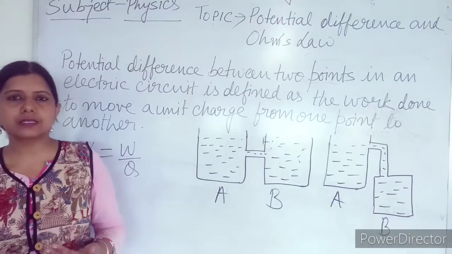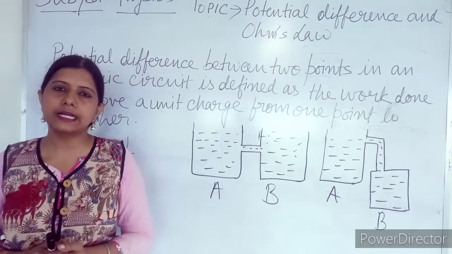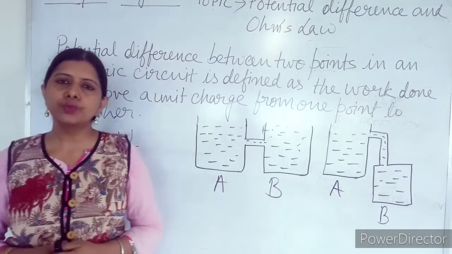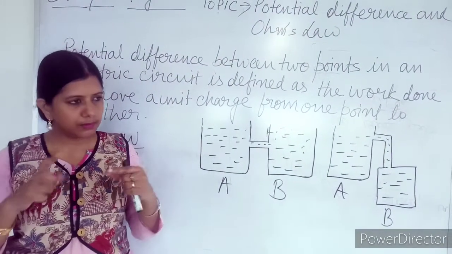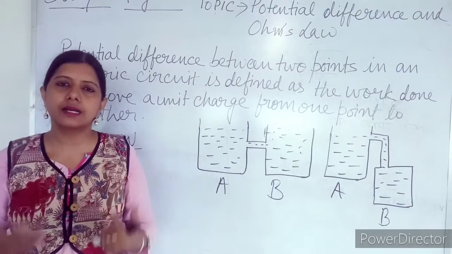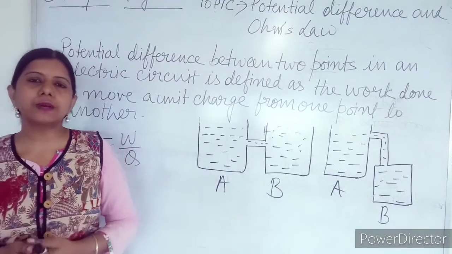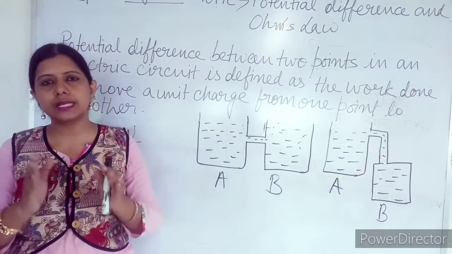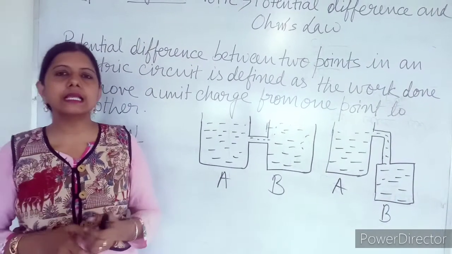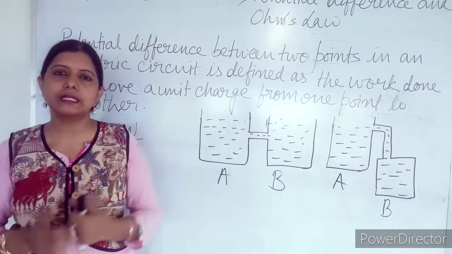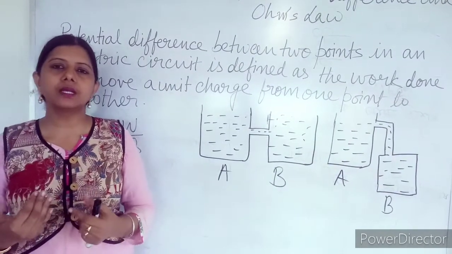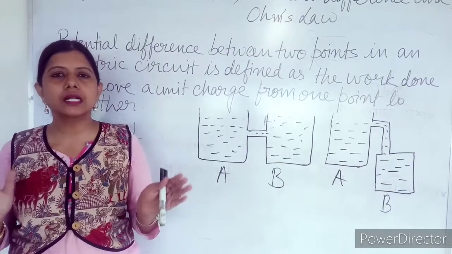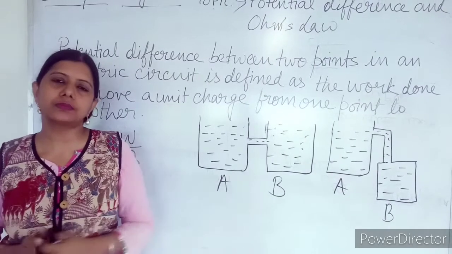That electric pressure is created using a cell or battery. What does the cell do? You have seen an electric path, that is a circuit. An electric circuit means the path through which electricity flows. Both ends of the conductor are connected to a cell or battery. The battery has chemicals inside it. Due to the chemical reaction inside the battery, it creates a potential difference at the two ends of the cell.